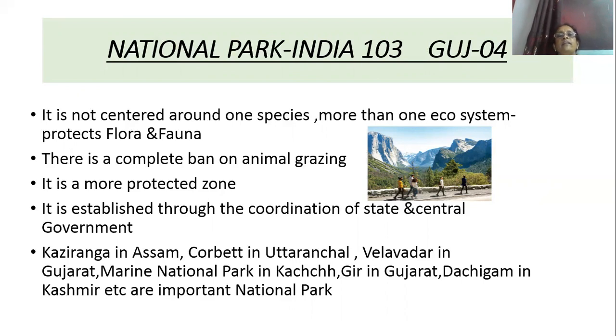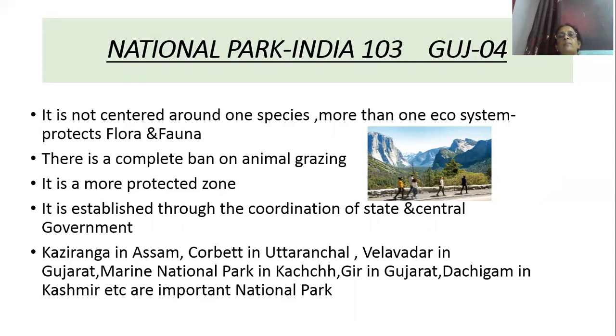The next one is a national park. How many national parks are there in India? 103. In Gujarat, how many are there? 4 are there. And in sanctuaries, we have seen one particular species of animals is protected. In a national park, not only a particular species of animal, vegetation is also protected. More than one ecosystem is protected in that national park. Flora and fauna, plants and animals, are also protected in a national park.